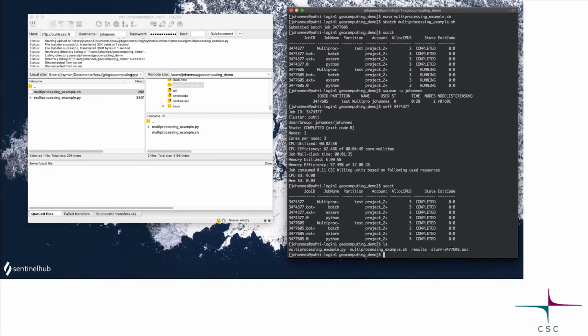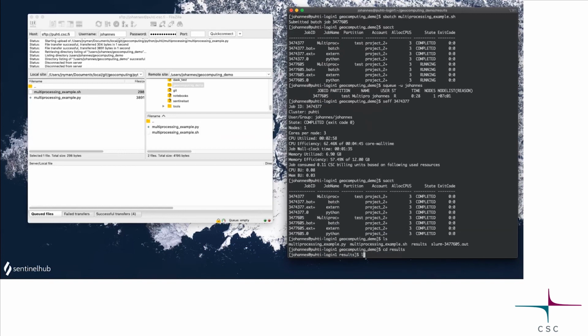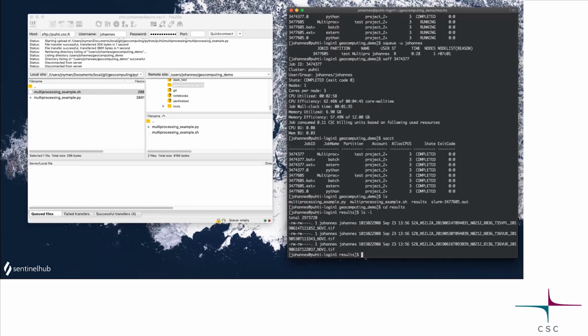So now in this folder, I have a results folder that has emerged. And I can see that, okay, here are some Sentinel acronyms and file names. And in the end, I've actually renamed them NDVI.